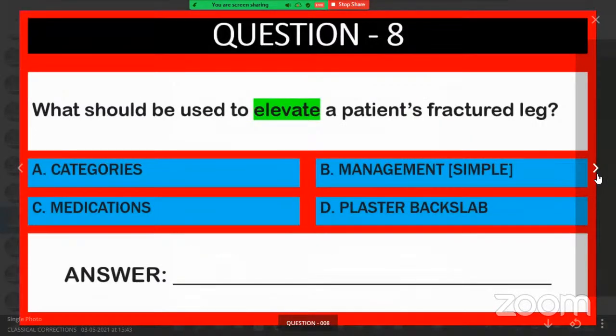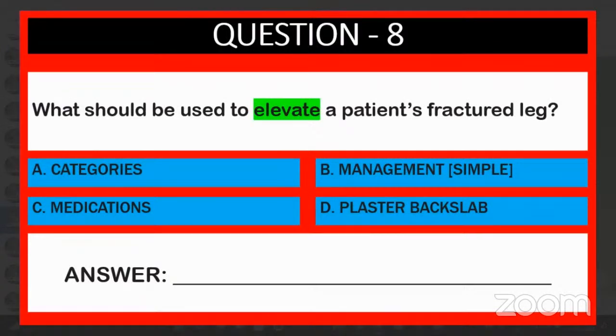Now question number 8. Now see, what should be used to elevate a patient's fractured leg? A, categories. B, management. C, medications. D, plaster. What do you think? Where do you think you will get this answer? Plaster back slab? Do you think it is in plaster back slab? Or management. It's management. What should you use to elevate? Elevation is just a management. You're not plastering, right? Okay, sir. So you will go to A or B or C or D. B, management. So you go to B, management.